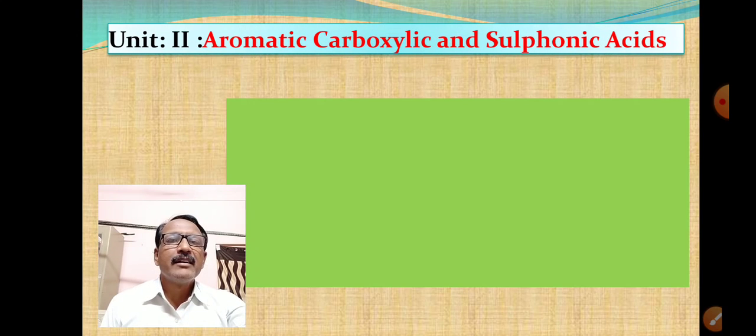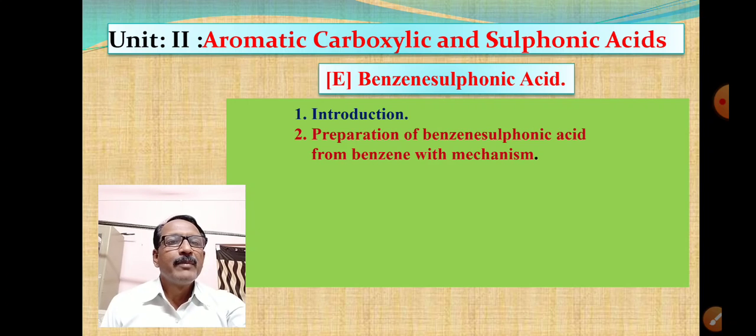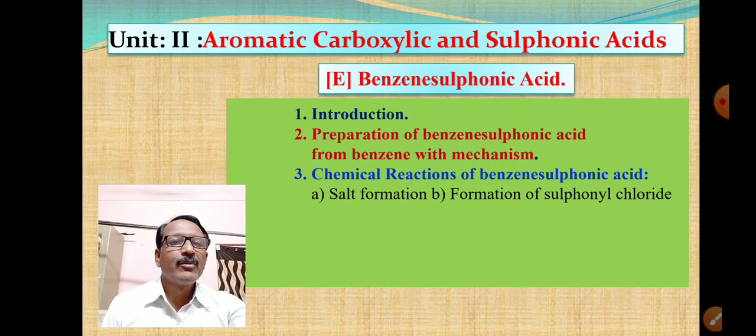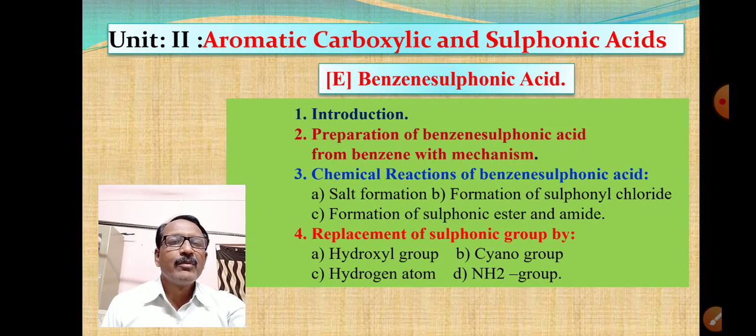Now, what are the different points in aromatic sulfonic acids that we will see? This is our second unit, that is aromatic carboxylic and sulfonic acids. Benzene sulfonic acid, mainly we are going to discuss introduction, preparation of benzene sulfonic acid from benzene with mechanism, chemical reactions of benzene sulfonic acid, salt formation, formation of sulfonyl chloride, formation of sulfonic ester and amide, replacement of sulfonic group by hydroxyl group, cyano group, hydrogen atom and NH2 group.